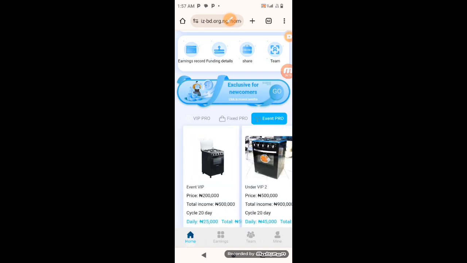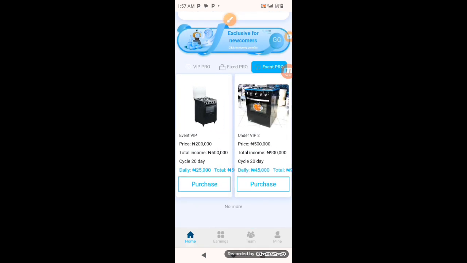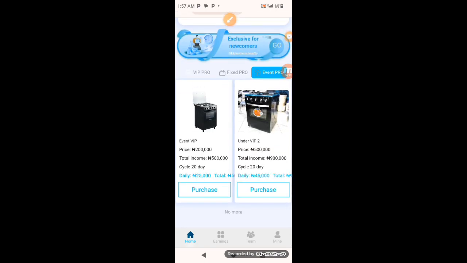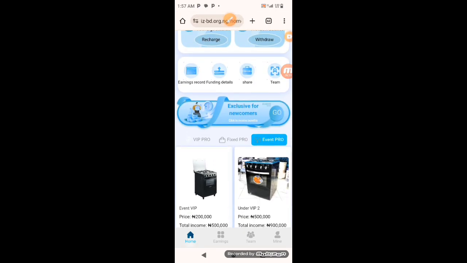Now you have the Event Pro. You see the package is a cycle of 20 days, and you can't withdraw until after the 20th day. So this one you put in 200K to earn 500K after 20 days, 500K to earn 900,000 after 20 days. So only 2 packages you have here. So that's exactly how it works.